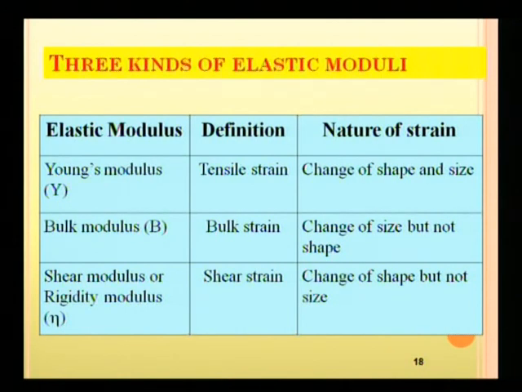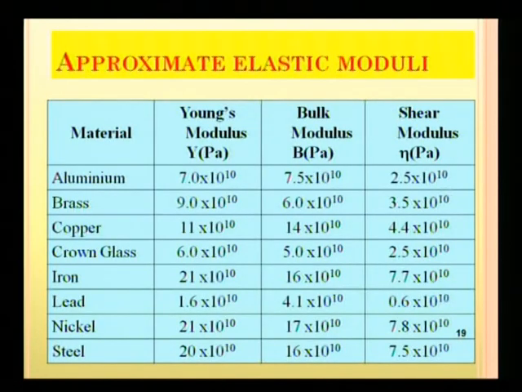So these are the three different constants or moduli of elasticity related with three different strains, that is tensile strain, bulk strain and shear strain. Here in this table there is a comparison of the three different constants for different materials, say aluminum, brass, copper, etc. All values are given in Pascal. In most cases the order of magnitude is 10^10.